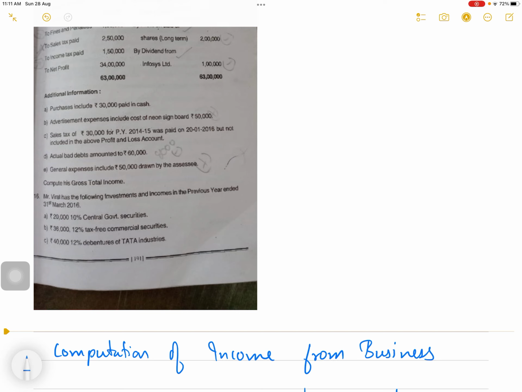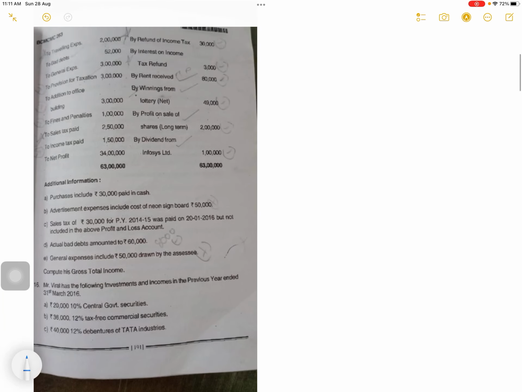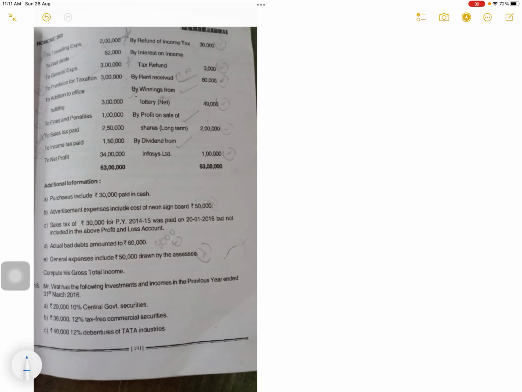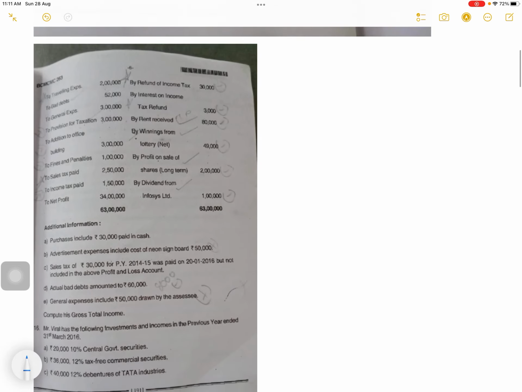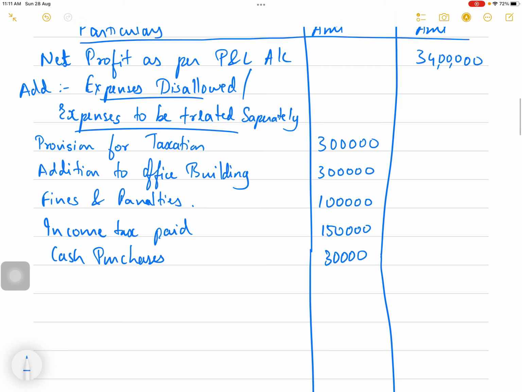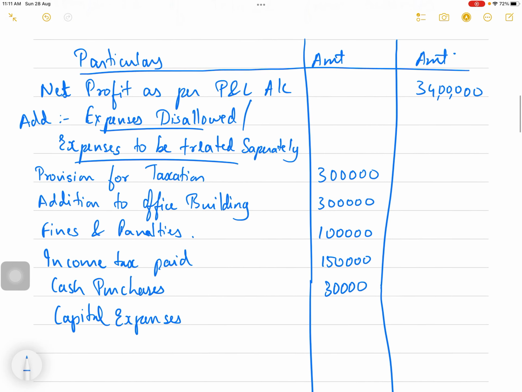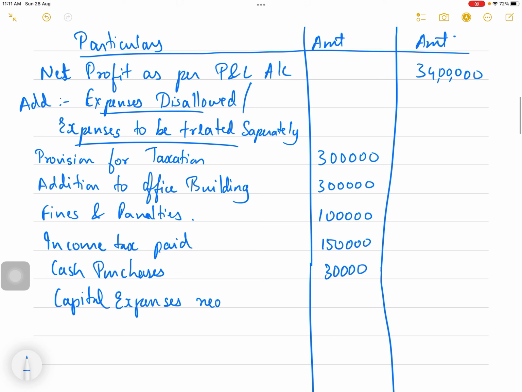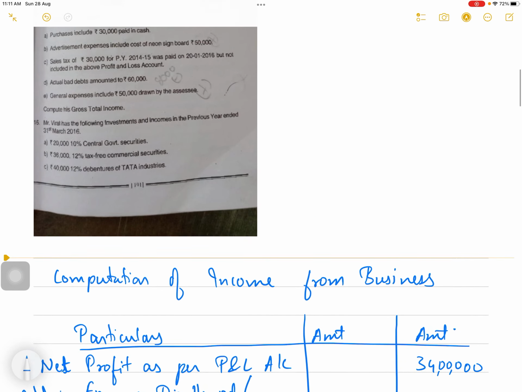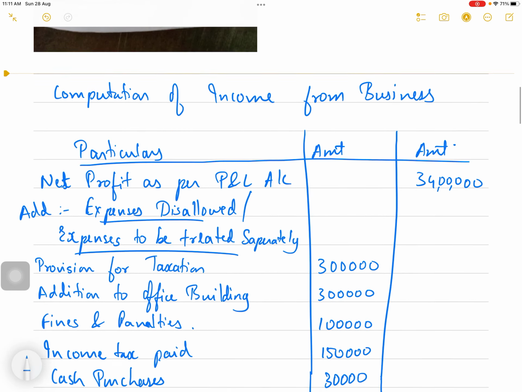Advertisement expenses include cost of neon signboard. So 50,000 is capital expenditure, which is shown here in advertisement expenses. So this you have to add back. Capital expenses, neon signboard 50,000 you will add.